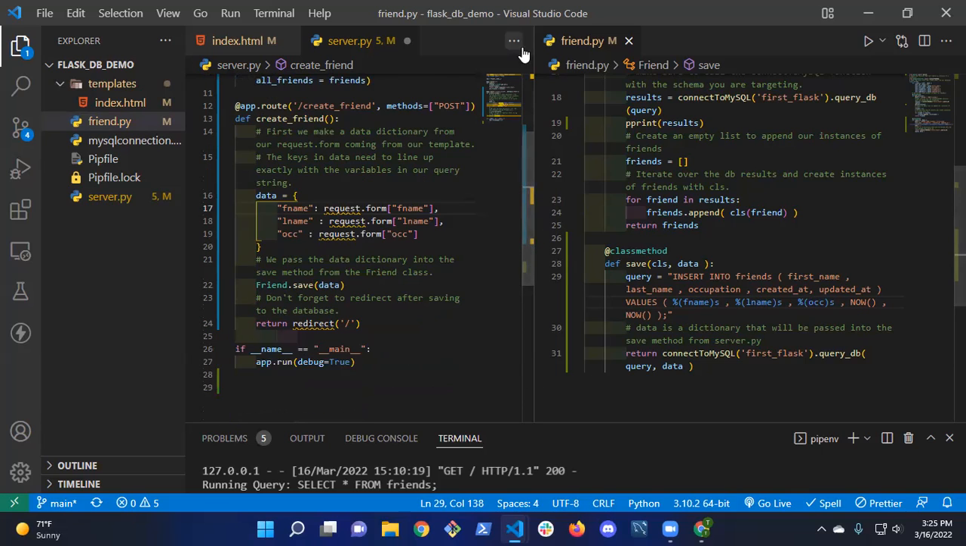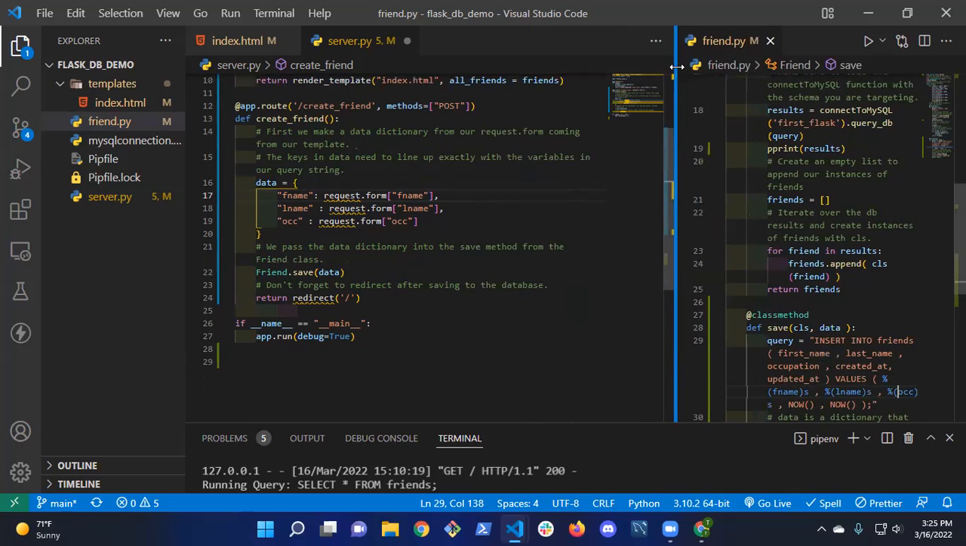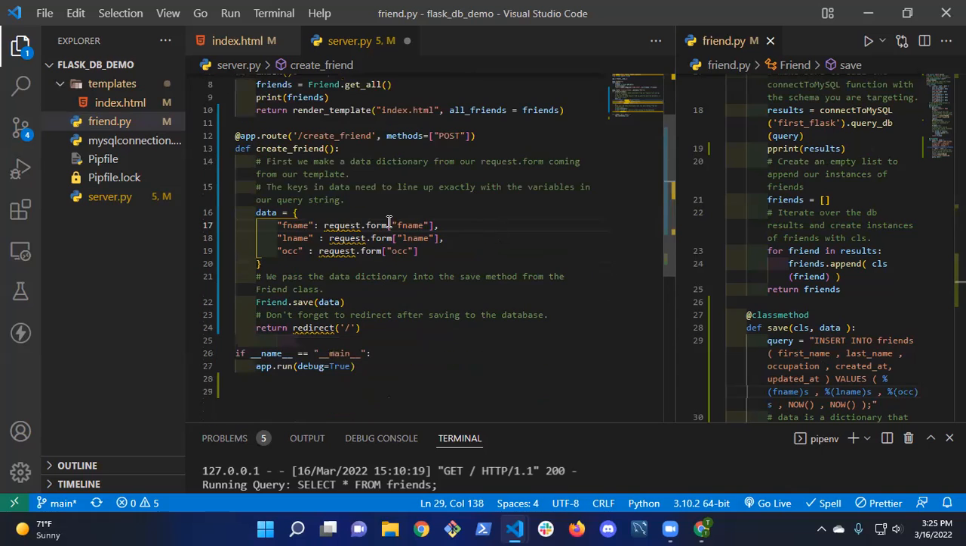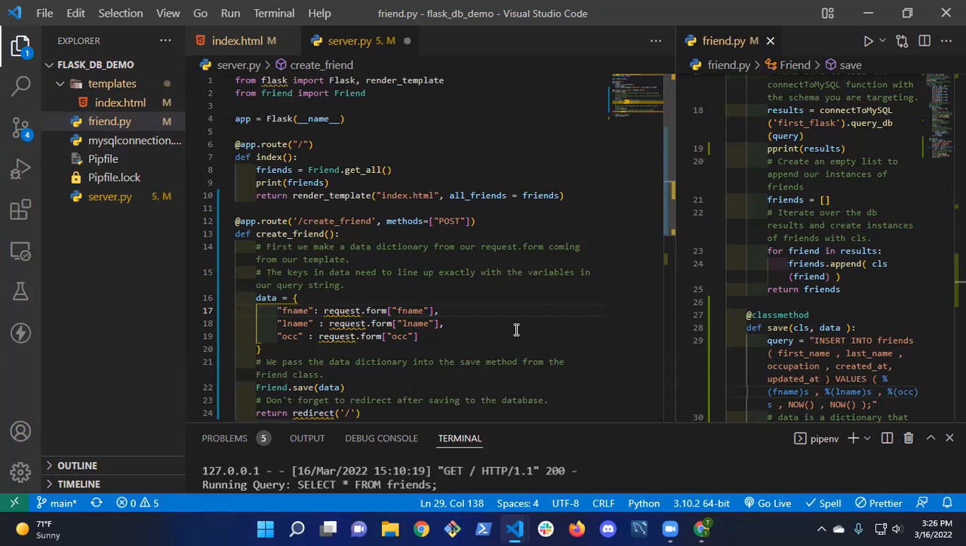So is this going to work? If I go to my form... Don't you need to add the request in? Yes, perfect. So I'm getting these warnings here, right? It doesn't know what I'm talking about with request. It doesn't know what I'm talking about with redirect, right? So where do I get those from?